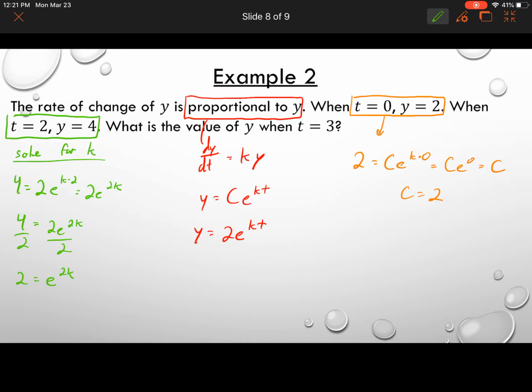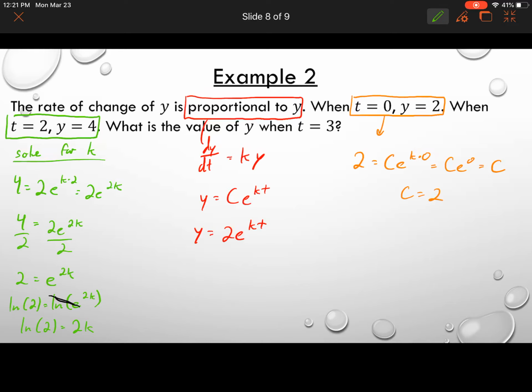You'll see in this problem, to get rid of e, we have to use ln. So we're going to take the ln of both sides of this equation. Okay? Now when we do that, this cancels out, and all you're left with on the right side is just 2k. So we have ln of 2 is equal to 2k.